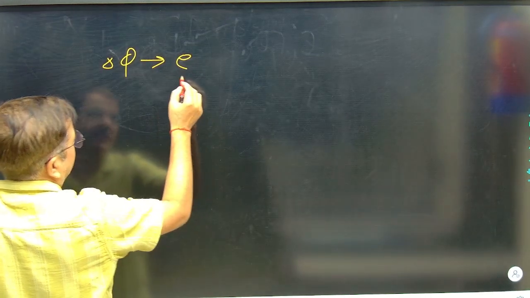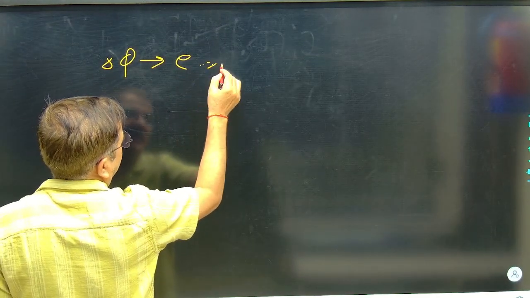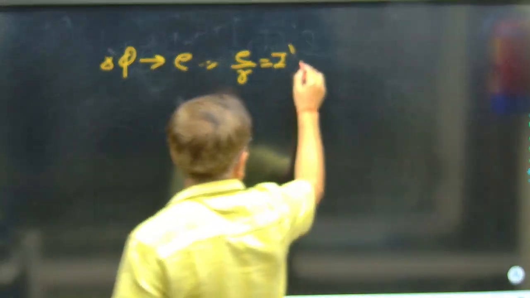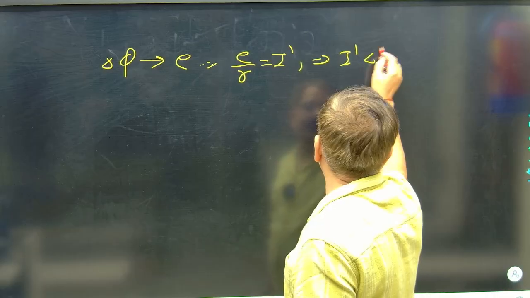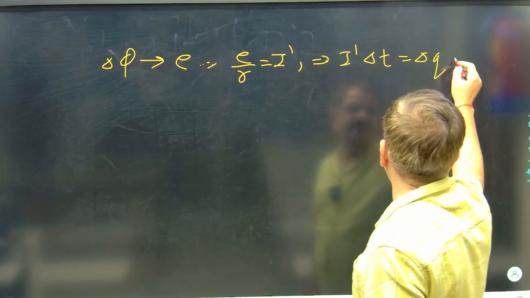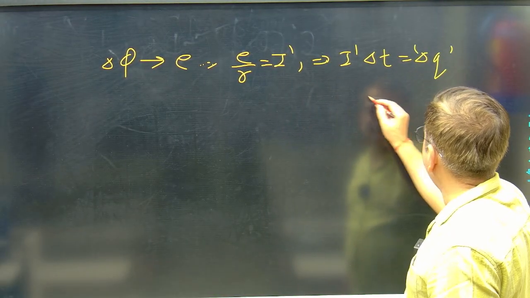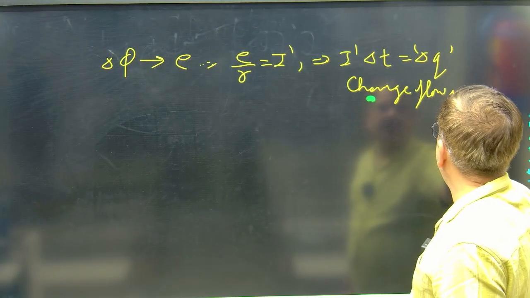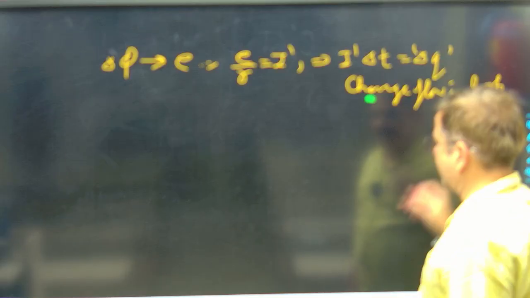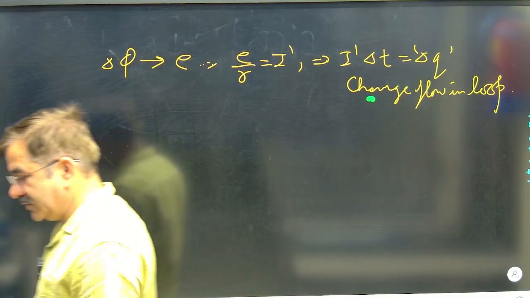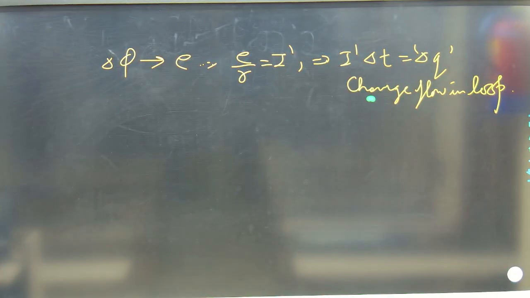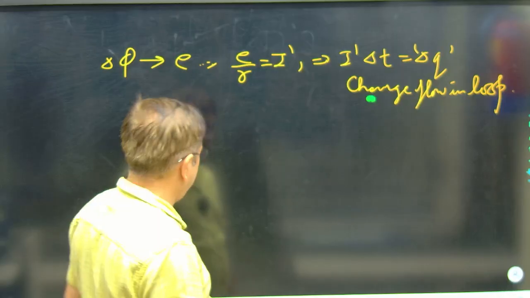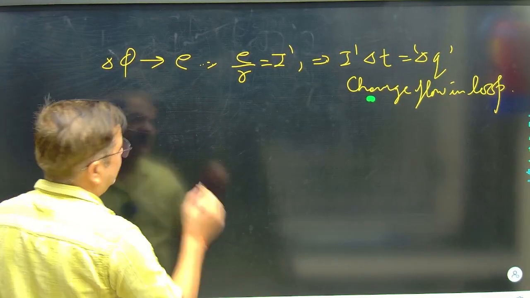Now, one more factor is there, that is the flux change, delta phi, which creates EMF, and further I say that E by R is the induced current in the loop. Further, I can say induced current into time, say delta Q, is the amount of charge flow in the loop. This value also we can get, correct? We can also see how the charge flow is happening as a result. Just see the effect.